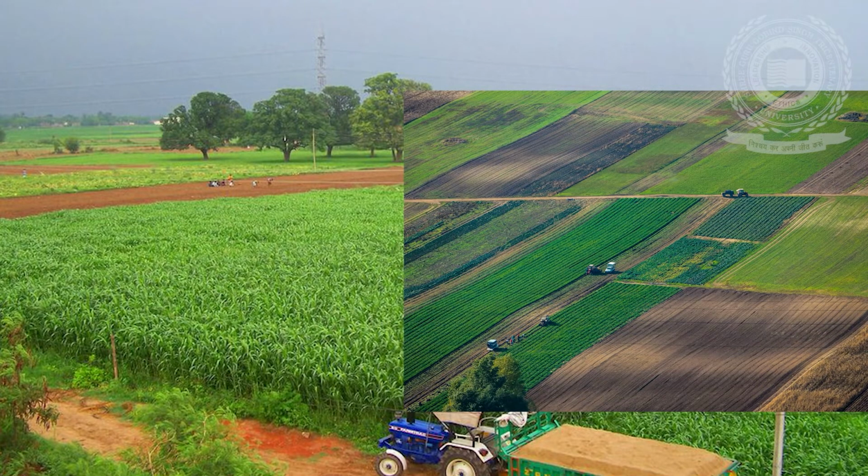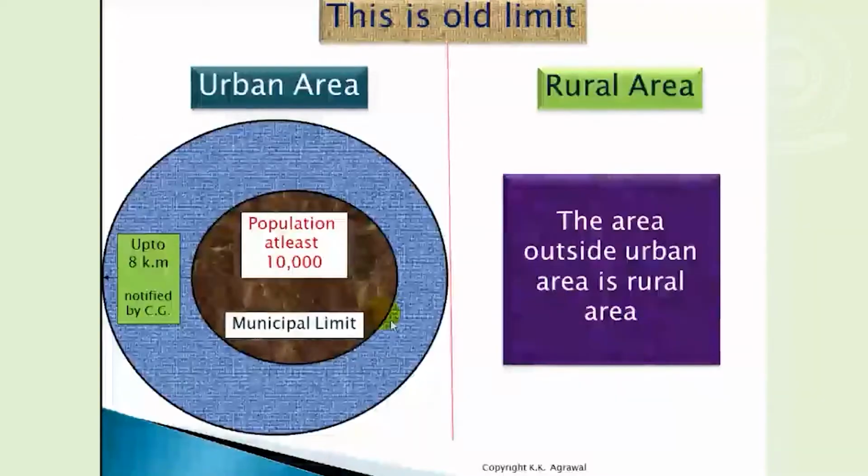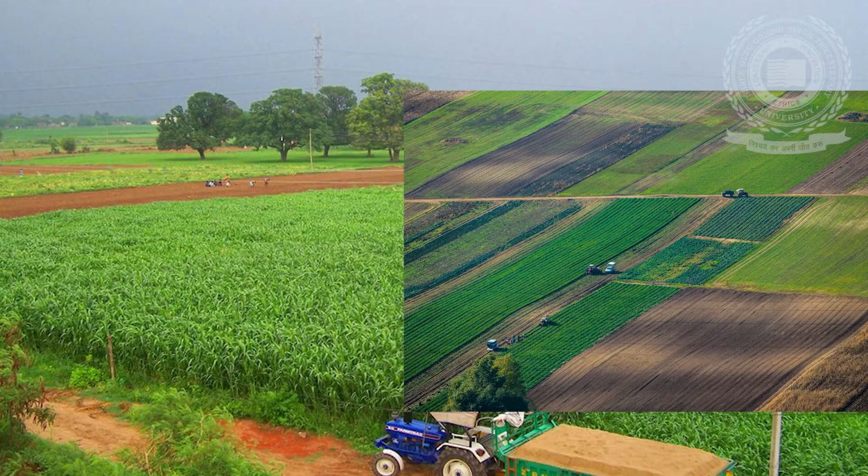We can say any urban land has to be treated as a capital asset. But when we talk about rural agricultural land, that is situated beyond 8 km from the local limits of the municipality, or where population does not exceed 10,000, that area is called a rural agricultural land in India.